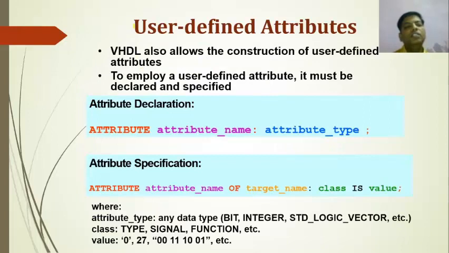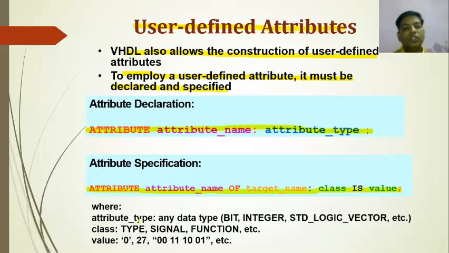User defined attributes. This should be the last attributes, user defined attribute. VHDL also allows the construction of user defined attributes. To employ a user defined attribute, it must be declared and specified. Attribute declaration. So here is the syntax for attribute declaration. Attribute, then attribute name, colon, attribute underscore type, semicolon. Attribute specification. Attribute underscore name of target underscore name, colon, class is value.